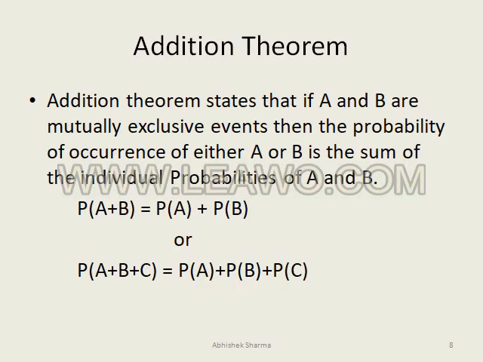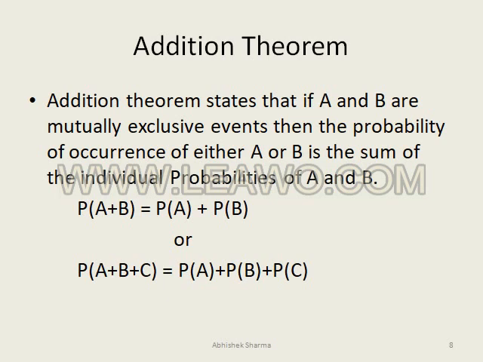So the addition theorem states that if A and B are mutually exclusive events, then the probability of occurrence of either A or B is the sum of the individual probabilities of A and B. I told you earlier what mutually exclusive events are. You can read from previous slides. Mutually exclusive events cannot happen simultaneously.